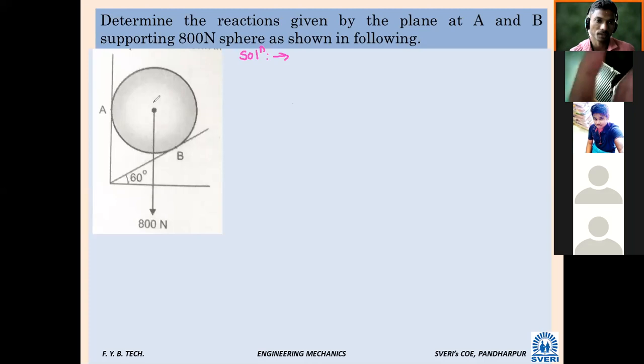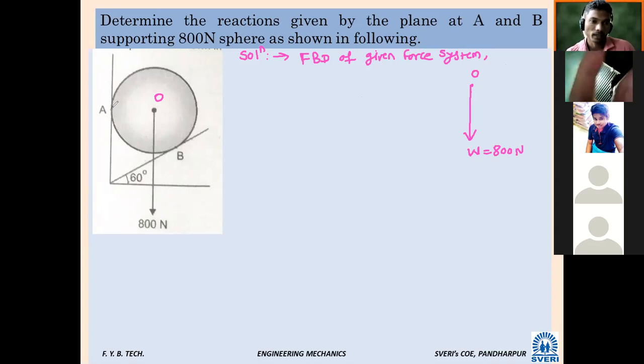Suppose for the center I give the name FBD of the given force system. What is the long form of FBD? Free body diagram. Free body diagram of the given force system. Suppose I have taken point O. Vertically, what force or weight will be there? W is given as 800 Newton.